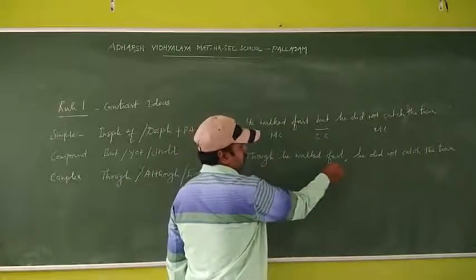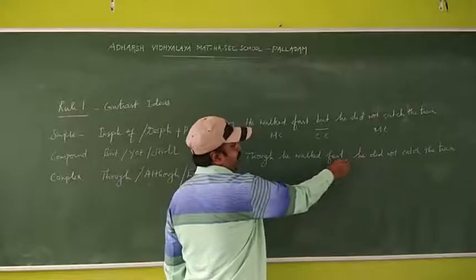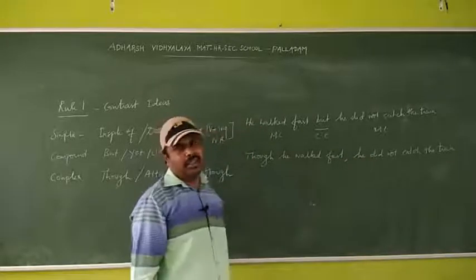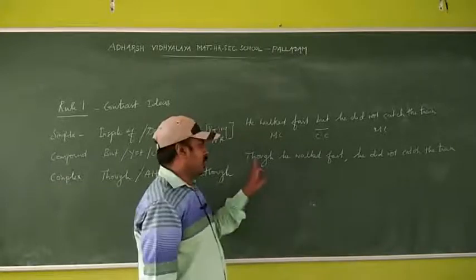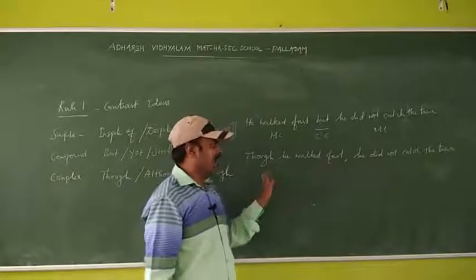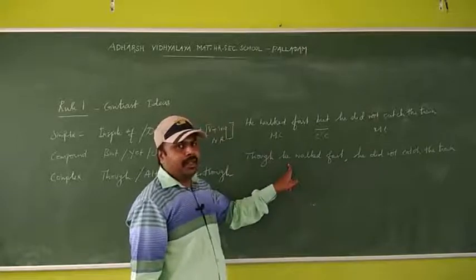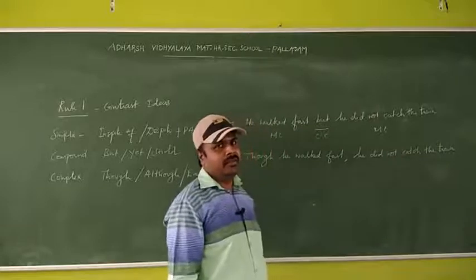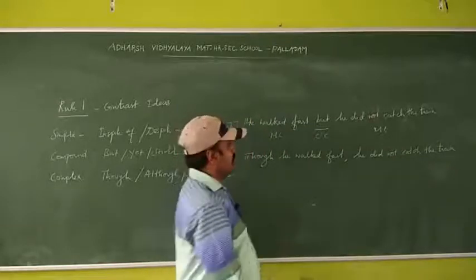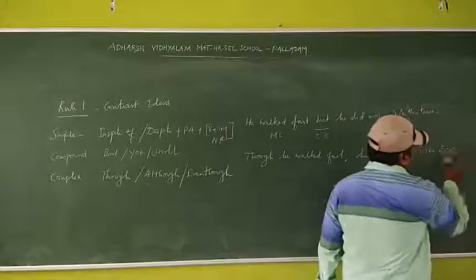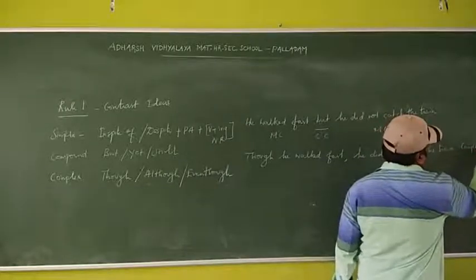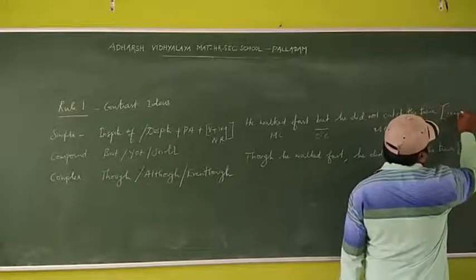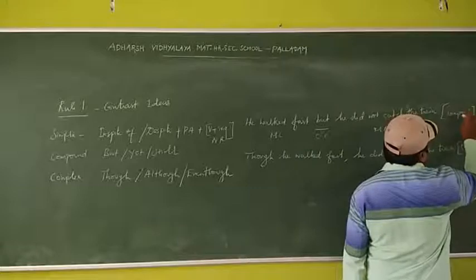So totally it is subordinating clause. He did not catch the train, that is main clause. So though is a subordinating conjunction. Okay, though is subordinating conjunction, totally we call it subordinating clause, and he did not catch the train, it is main clause. Okay, this is complex sentence. This one is compound sentence.